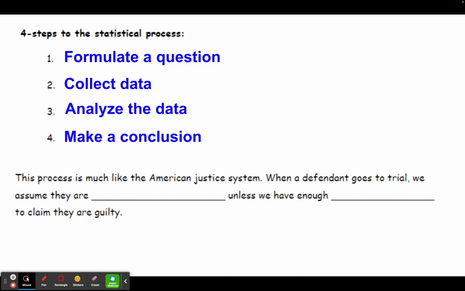Then the prosecutor collects some data and presents that to the jury. The jury then analyzes that data before they make their conclusion. And the jury is looking for strong evidence against the claim that the defendant is innocent. So in the American justice system, when a defendant goes to trial, we assume that they are innocent unless we have enough evidence to claim that they are guilty. And we're going to use that same idea as we go through the statistical process.